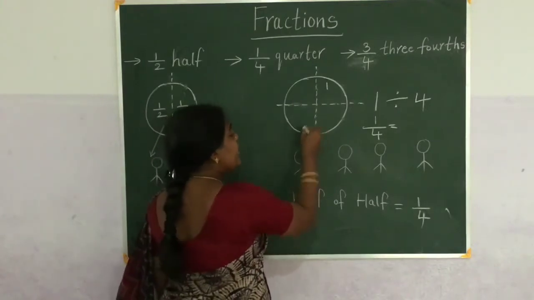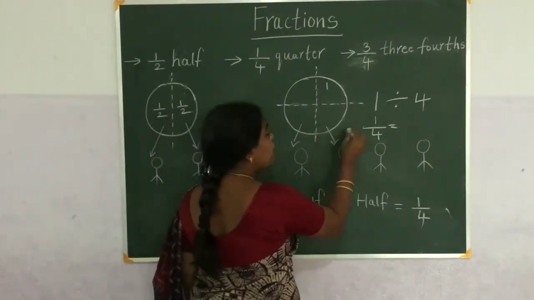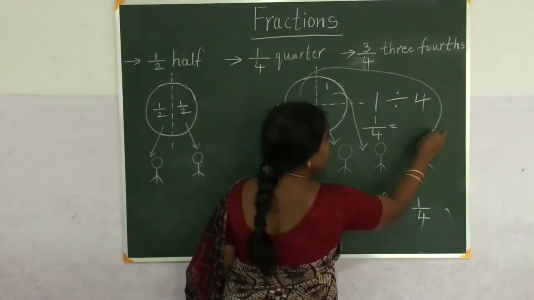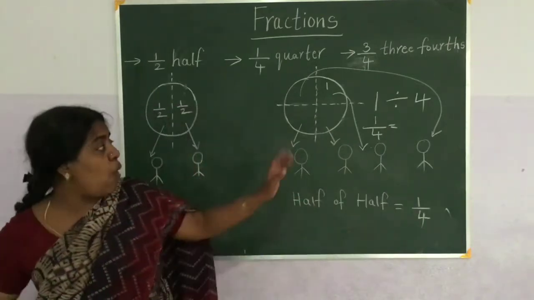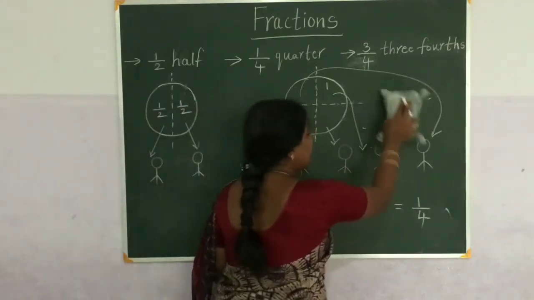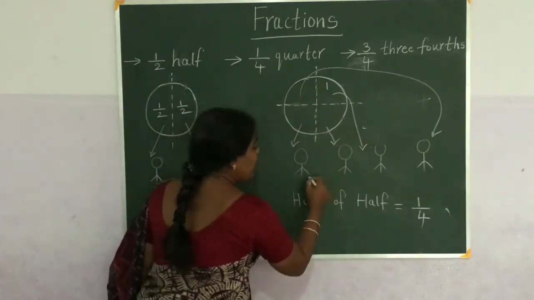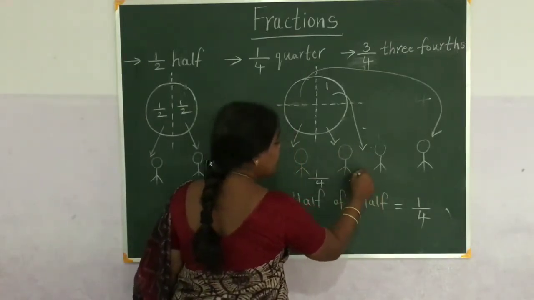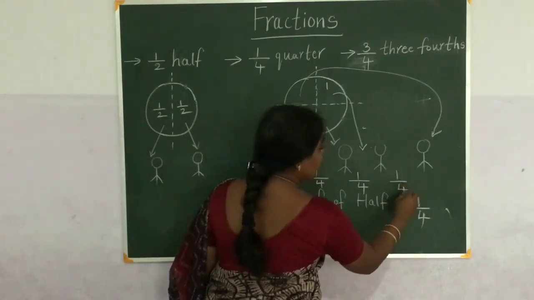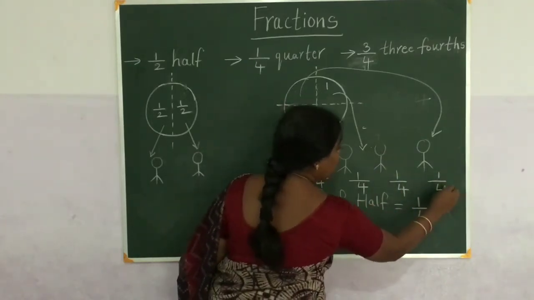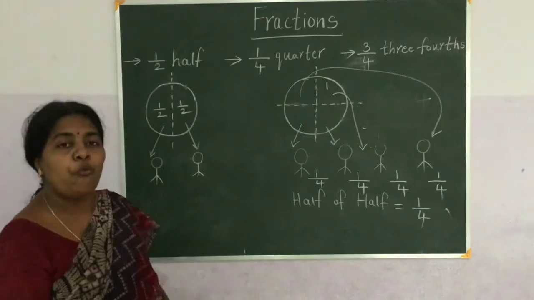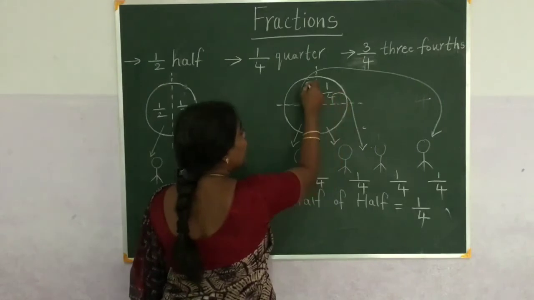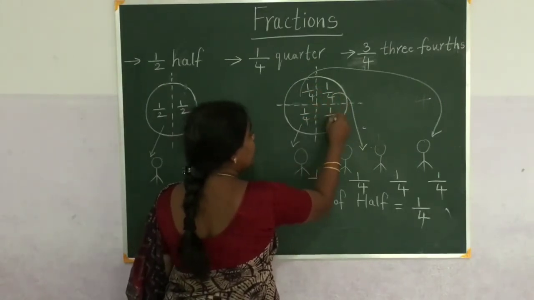And in this, each one is getting 1 by 4. So here each one is getting 1 by 4. Out of 4 equal parts, he has taken 1 part. Means this is 1 by 4, 1 by 4, 1 by 4 and 1 by 4.